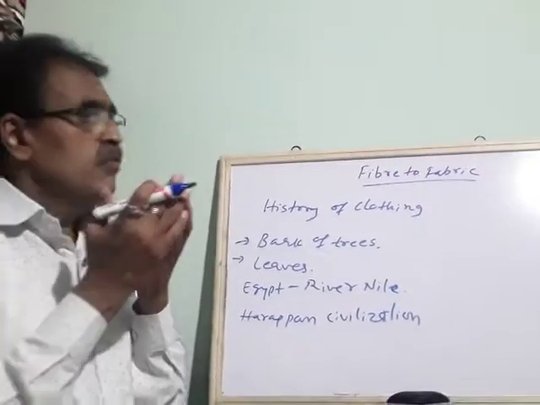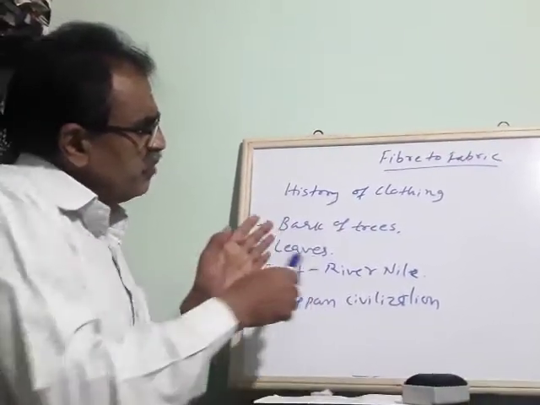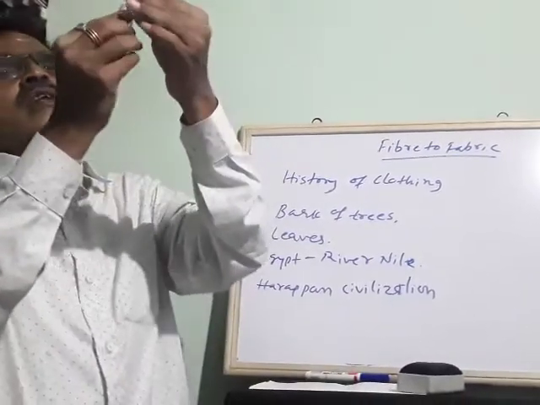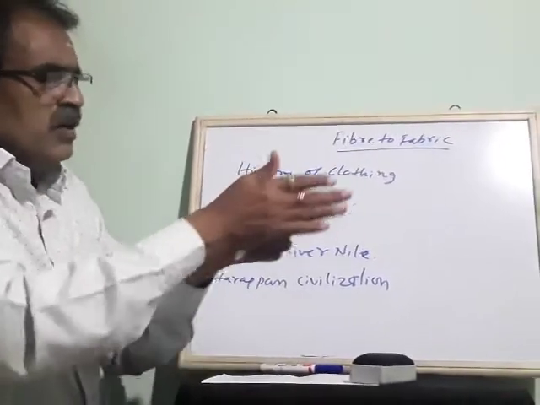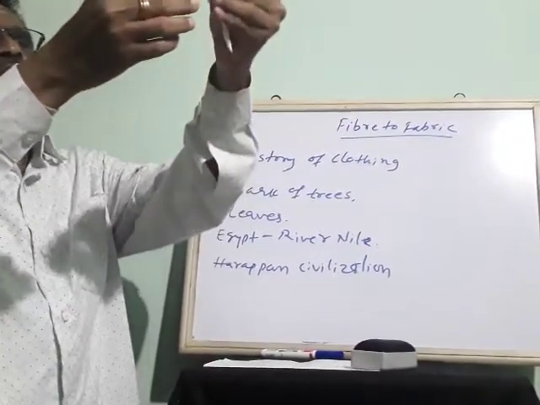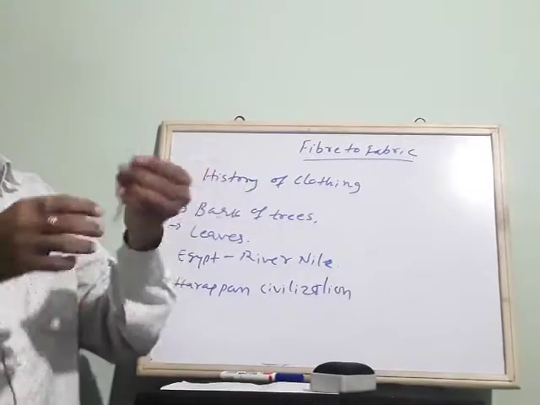Before making dresses, they used to put threads together like this, making a long sheet of cover. They used to cover their body like this, and tie it with something.